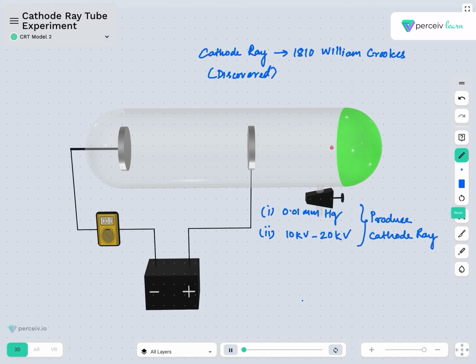And these cathode rays, when they strike the surface of zinc sulfide, produce a glow on the painted surface.